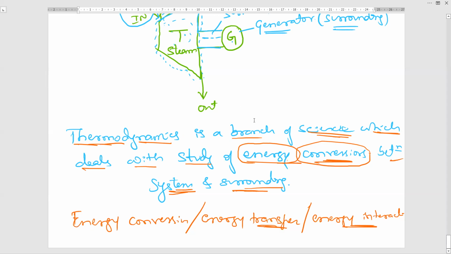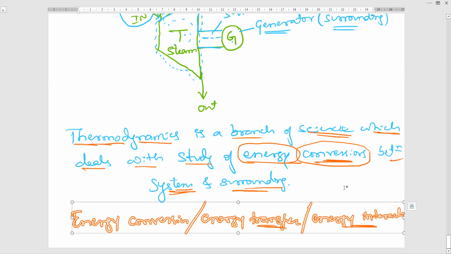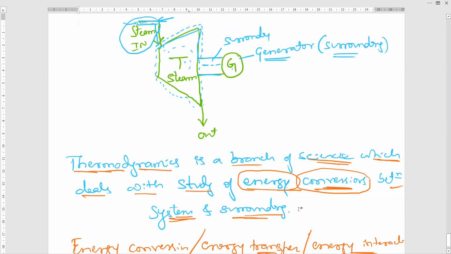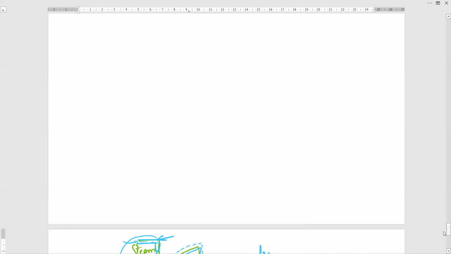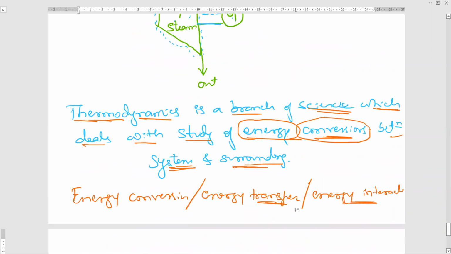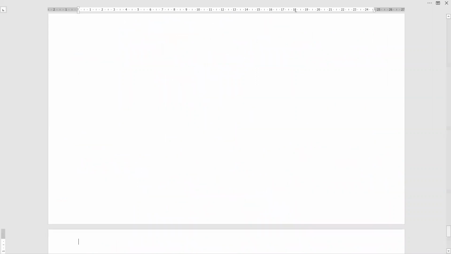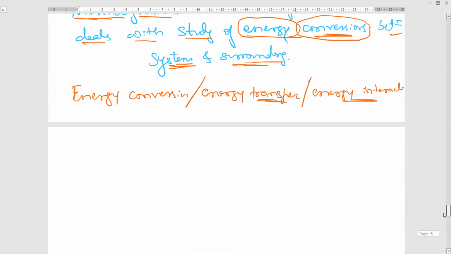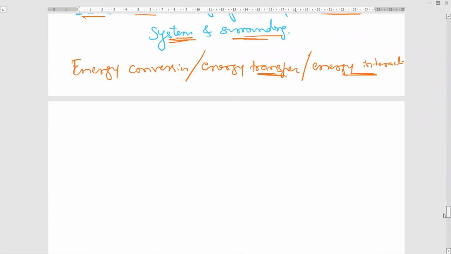So what I do is I will take the same example of turbine and I will explain you how energy conversions are there. Okay, I will explain you energy. I will give another example also. Do not worry. Okay, I will take the next page. Okay, so now you need to understand energy conversions. And after that, I will give one simple example how to remember energy conversion.